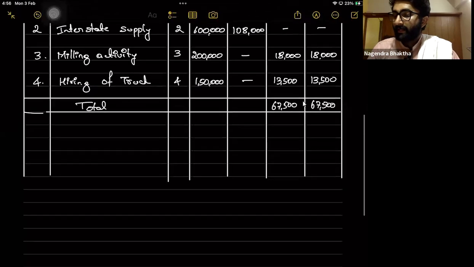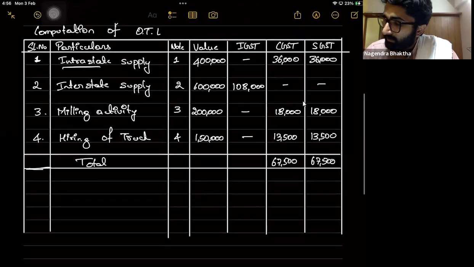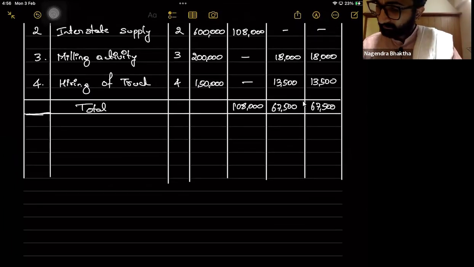Now computation of ITC, input tax credit. So we have to calculate input tax credit. Wait, here it is 1,08,000. Let's calculate ITC.